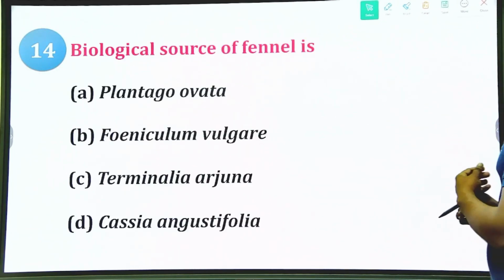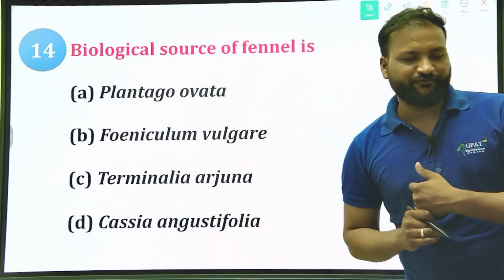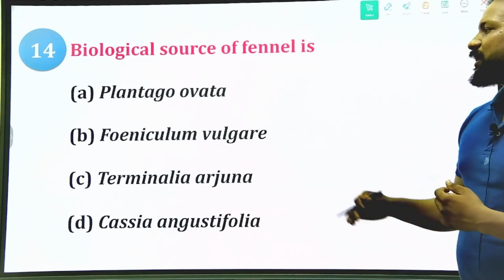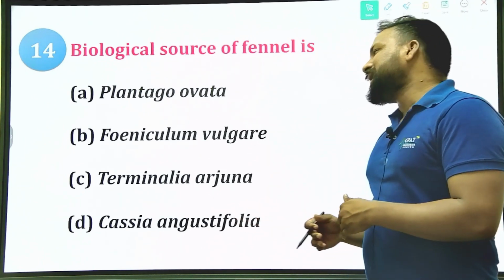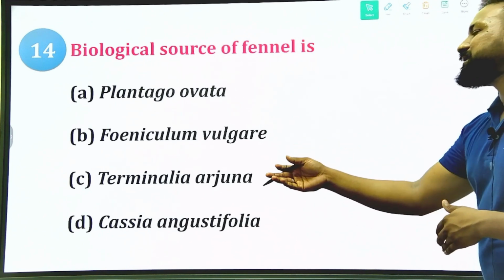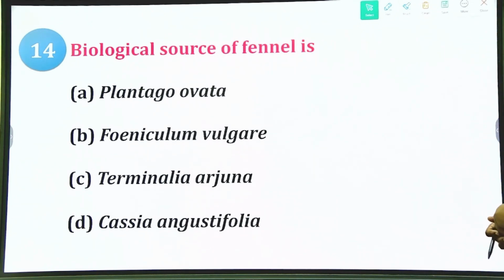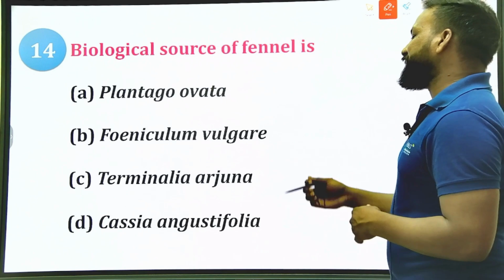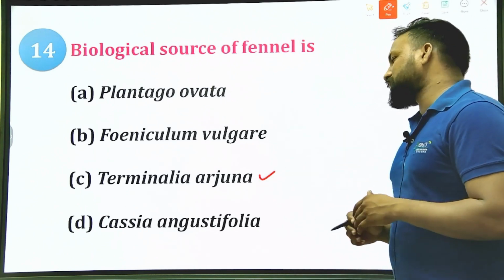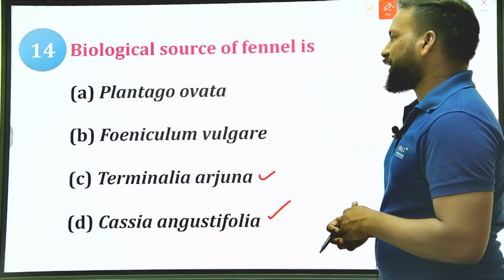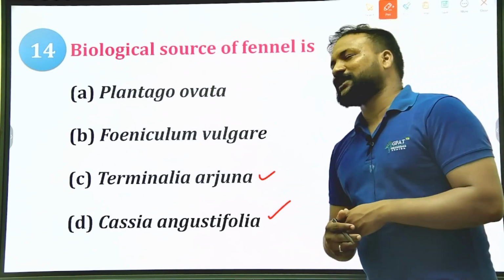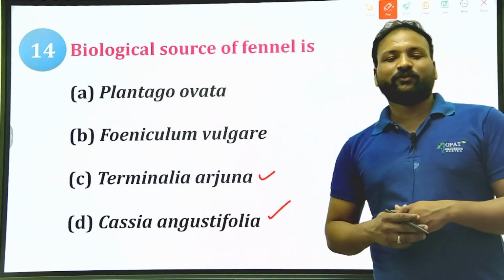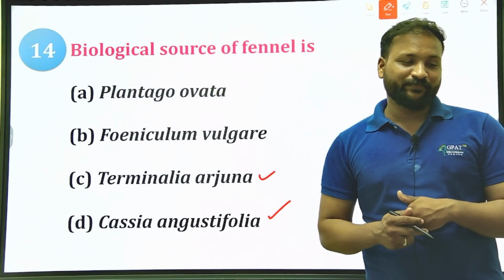Yes, what is the source of fennel? Simple, the biological source of fennel. Option A, Plantago ovata, B, Foeniculum vulgare, C, Terminalia arjuna, and D, Acacia angustifolia. Okay, we can eliminate the options simply: Arjuna bark, Senna, and this is Plantago ovata and Foeniculum vulgare. So, what is the right option here?